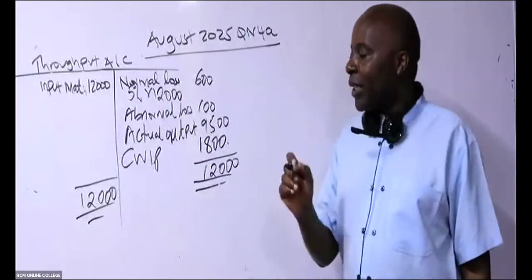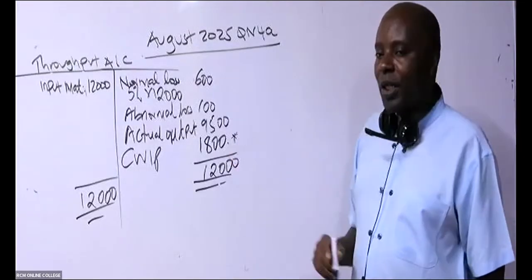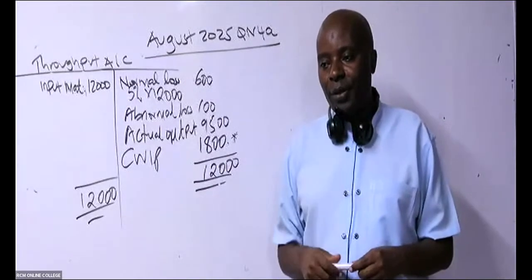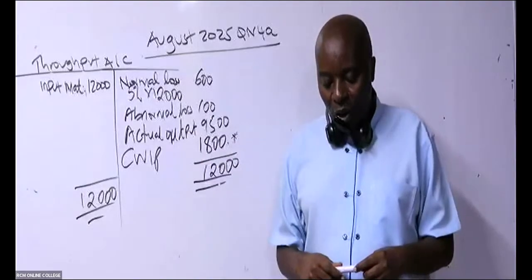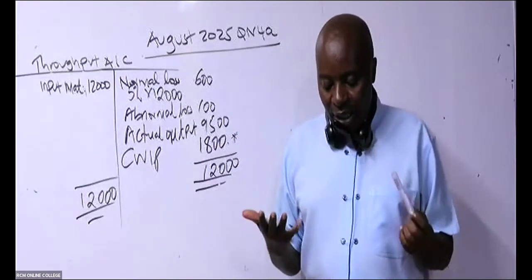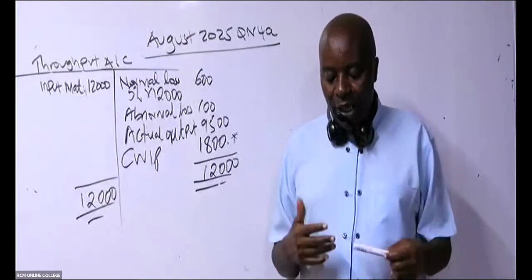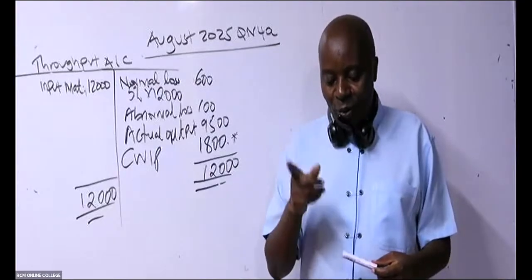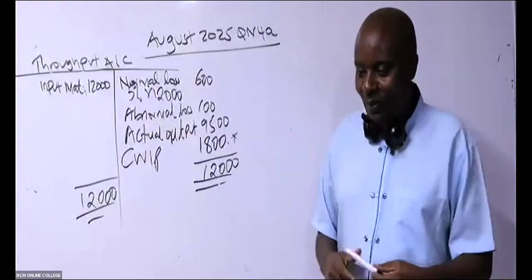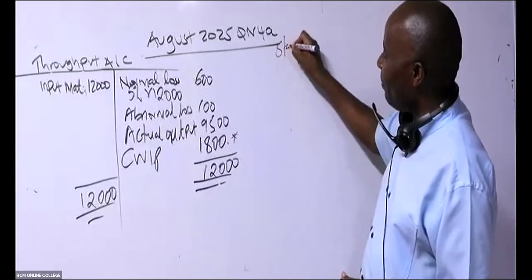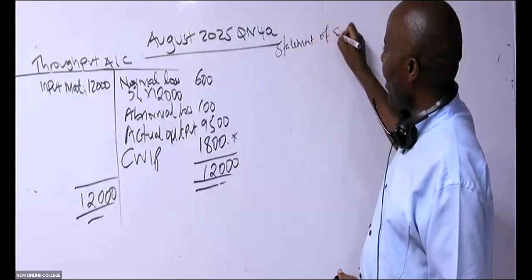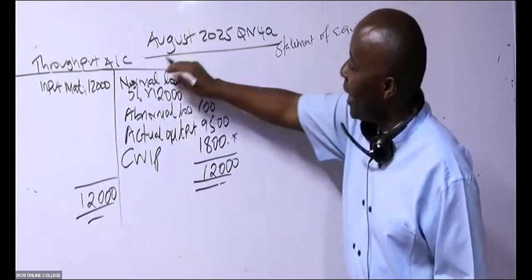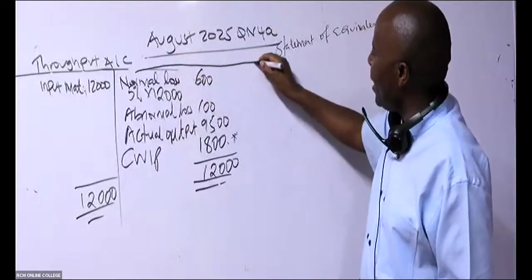So if I did not have this animal called the closing work in progress, I would have gone straight ahead to draw the process account. But now I have this bad animal called the closing work in progress, which necessitates construction of a statement of equivalent units. These guys, where they are drawing their throughput account, I'm so sure they must have forgotten the approach, because the statement of equivalent units will come here. Isn't it? They must have forgotten. So basically, we extend this. We extend this totally.